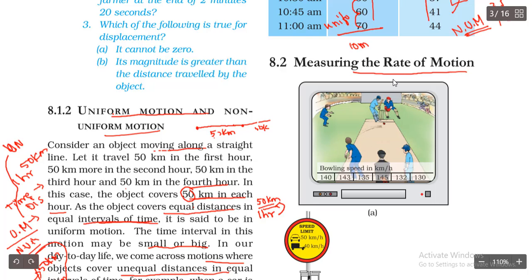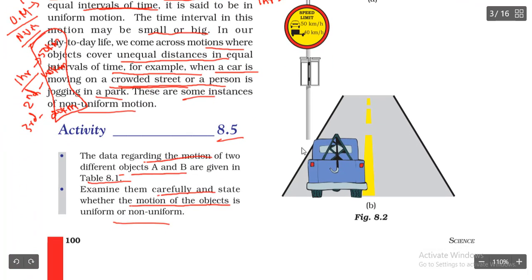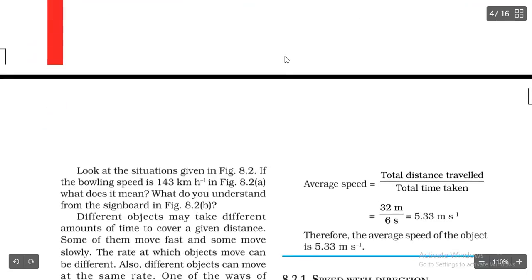So how are we going to measure the rate of motion here? They gave a few examples. So this is the cricket match which you see on your TVs, right? Here you see the readings, bowling speed, in kilometer per hour. And another example here, they gave one truck, and they mentioned the speed limit for car 50 kilometer per hour, and for truck 40 kilometer per hour. Okay, so let us see what this is.